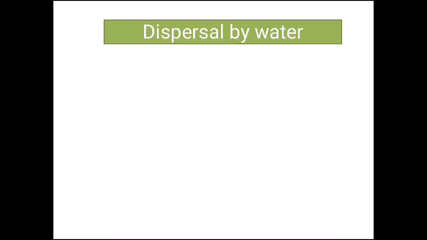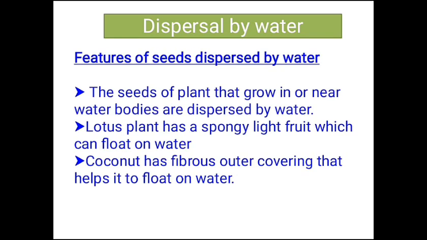Now let's see the features of seeds which are dispersed by water. For a seed to be dispersed through water, they should have following features. The seeds of plants that grow in or near water are dispersed by water. So, 2 aquatic plants dispersed by water are lotus and coconut.